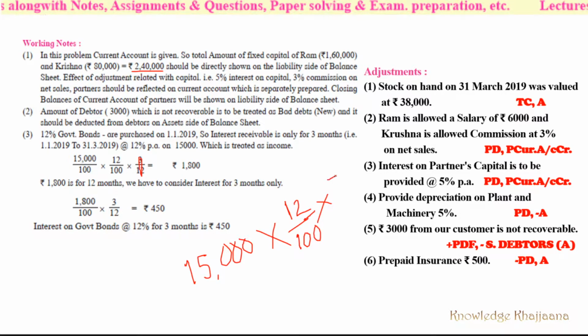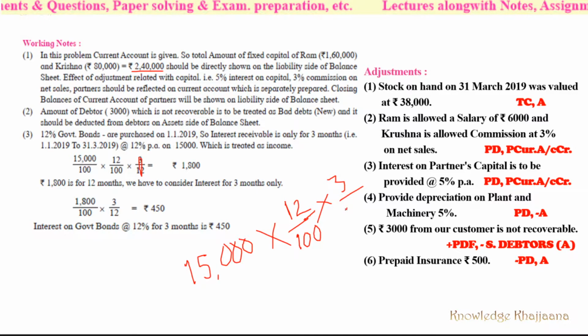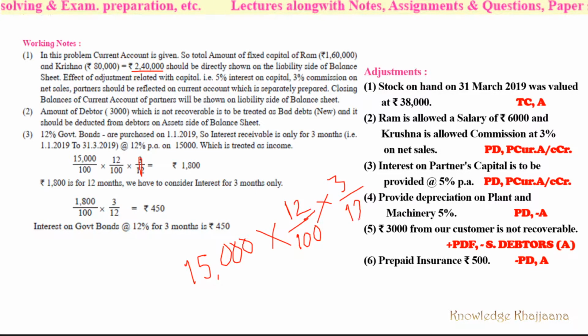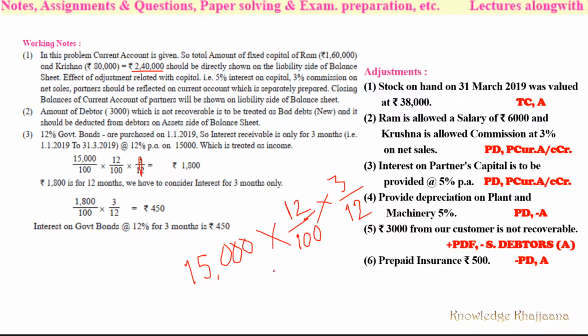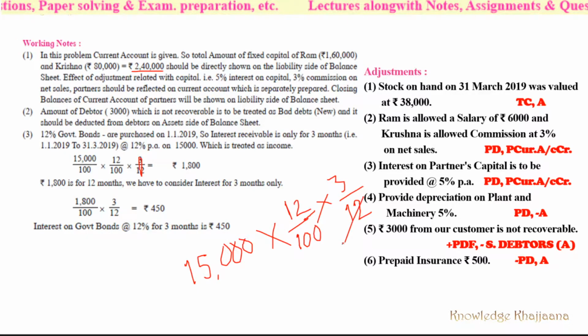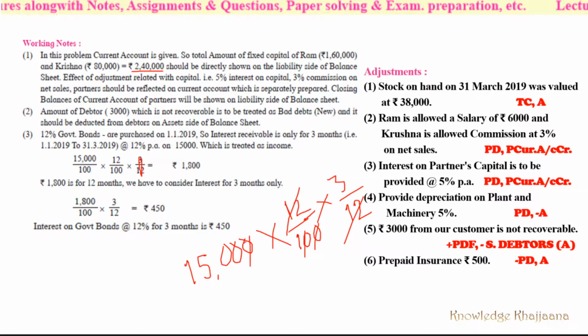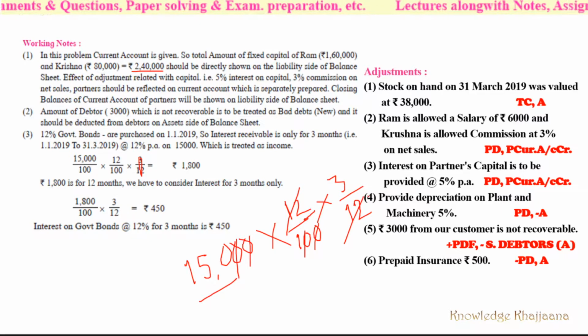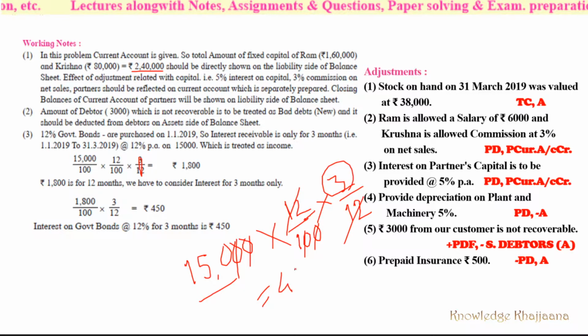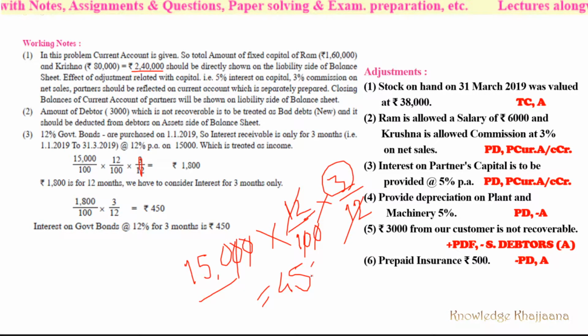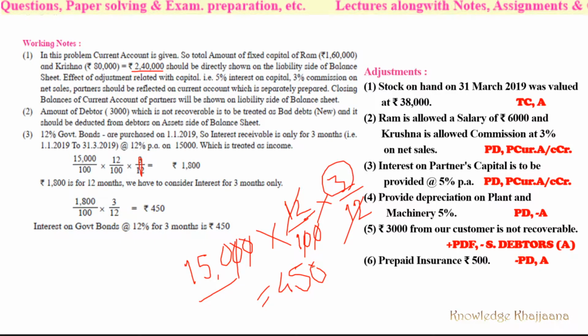Okay, so 3 months out of 12 months. Why 12 months? Because interest is given on 12 months per annum, right? Per annum means on 12 months basis. So this would be the simple calculation. Okay, cut the common things, right? And very simple. 150 into 3 is rupees 450. It was very simple over here because this 12 and 12 was common. Otherwise also it is very easy to calculate. So 450 you can calculate in a simple way like this.